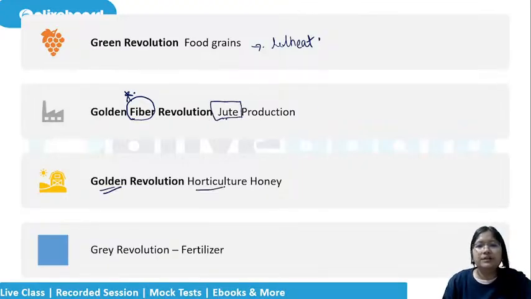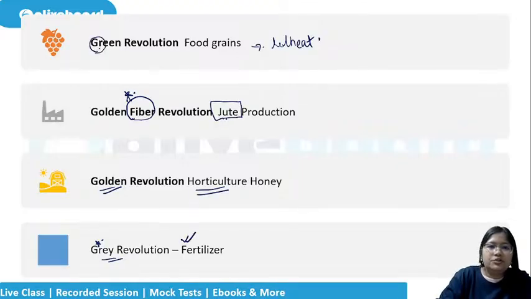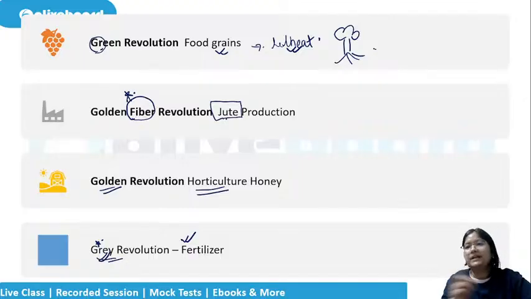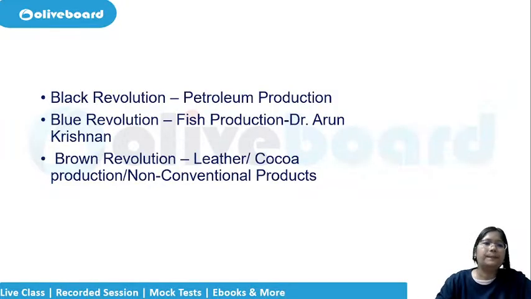Golden revolution, horticulture. Grey revolution is for fertilizer. Green revolution is for grains, wheat, etc. And grey revolution is for fertilizer used to grow them. So both are attached to one another. It will be easy to remember.